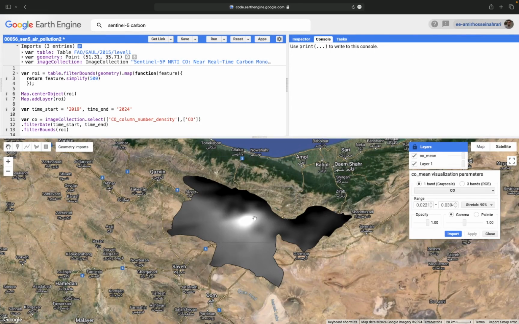But it doesn't make sense, because what you are watching here shows a coarser spatial resolution. It is around 5 to 7 kilometer spatial resolution. But it is still good for air pollution studies, because if you go to the Giovanni website, various air pollution products are available there.